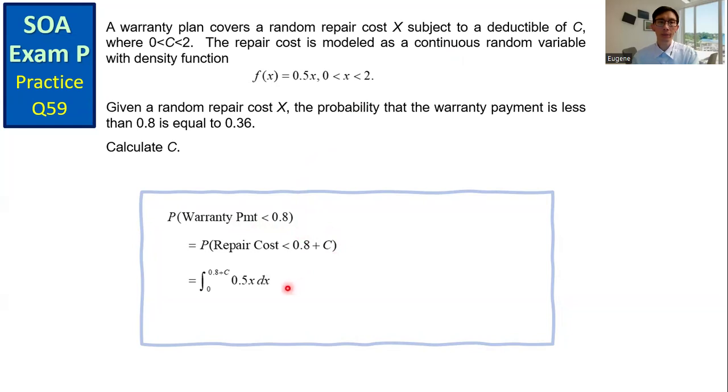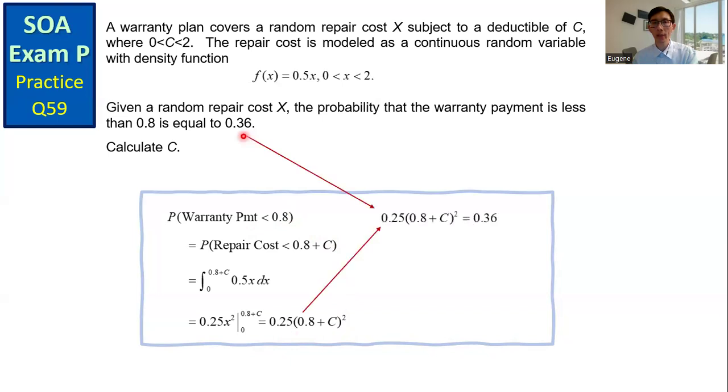Take the integral from x equals 0 to x equals 0.8 plus C, and then the integrand is the PDF of x, which is 0.5x, and then dx. Performing the integration, we get 0.25 times the square of 0.8 plus C. This is the probability that the warranty payment is less than 0.8. The numerical value is 0.36.